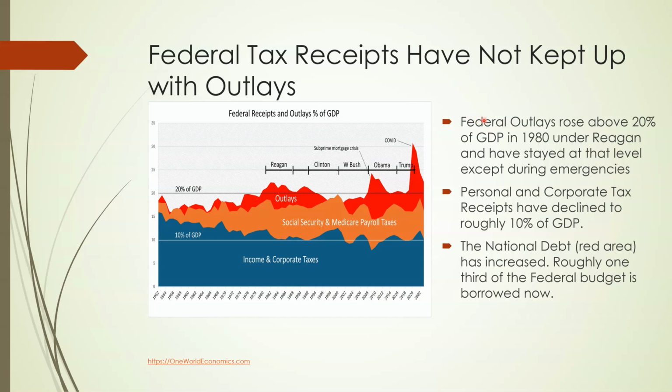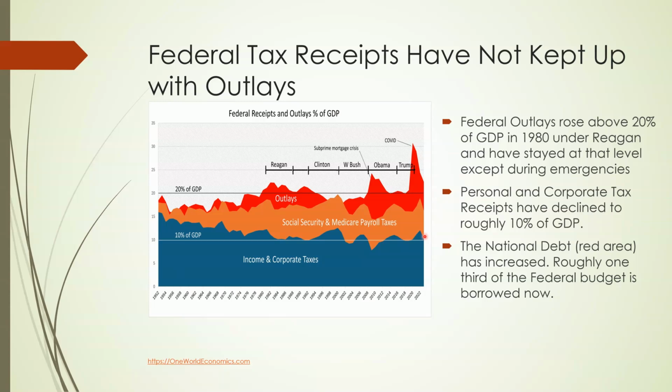Federal outlays rose above 20% of GDP in 1980 under Ronald Reagan and have stayed at that level except during emergencies. Personal and corporate tax receipts have declined to roughly 10% of GDP. So they went from 15% of GDP down to about 10% of GDP.